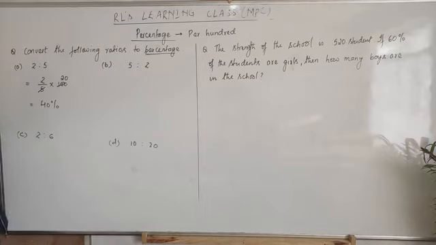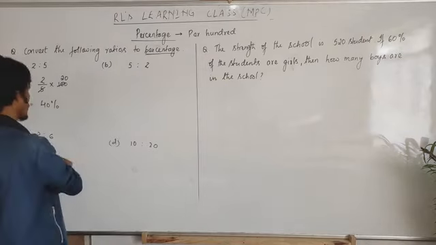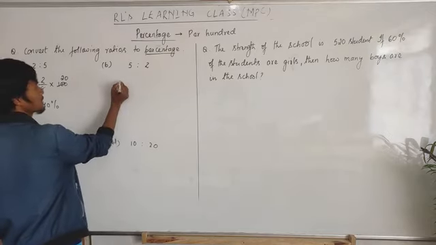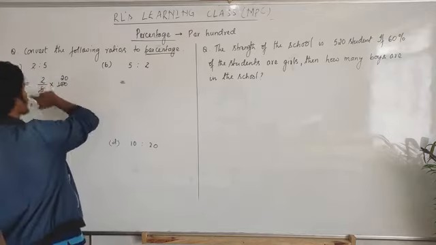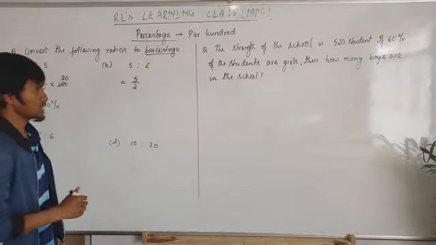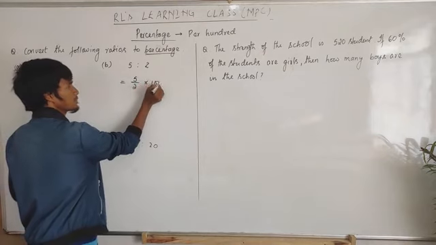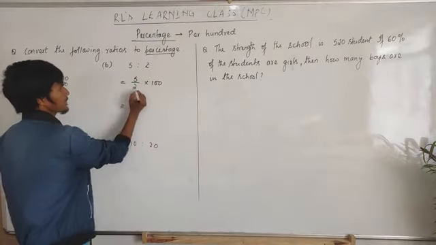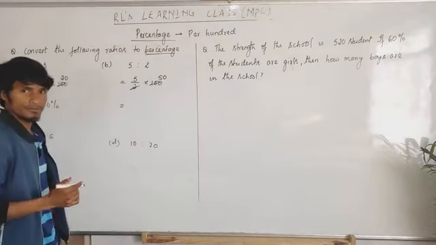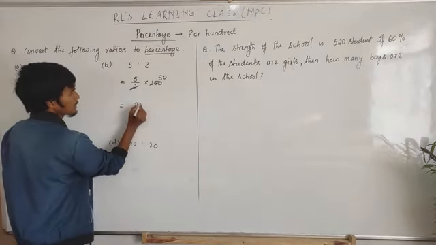Okay, then which one will I do for you? Okay, this one. Then C and D you have to solve. Okay, this is again 5 by 2. Here it is 2 by 5, but here it is 5 by 2. Now again to convert into percentage, we have to multiply by 100. Then this will be 5 into 50, and 2 into 50, and 5 into 5, how much will it be? 250%.